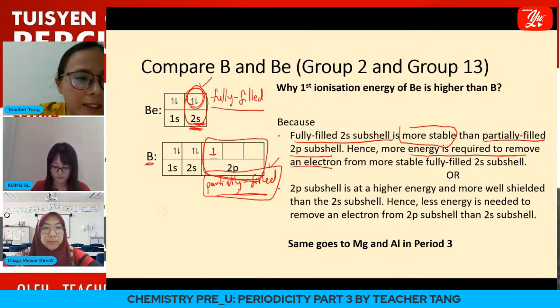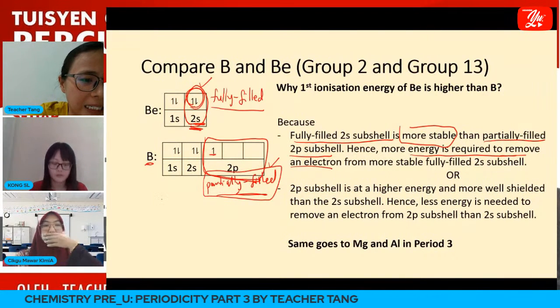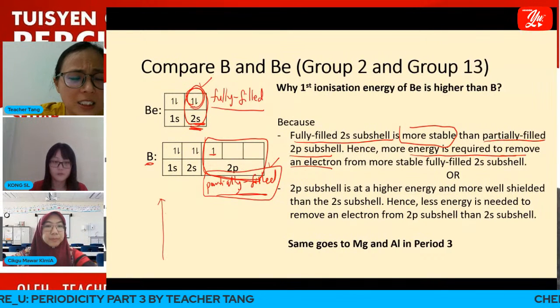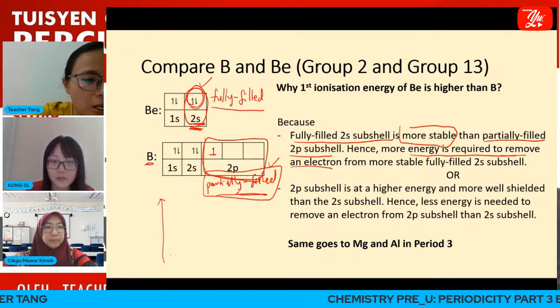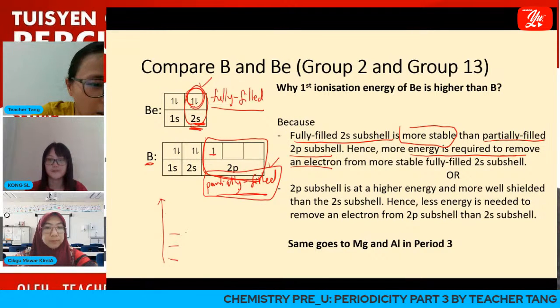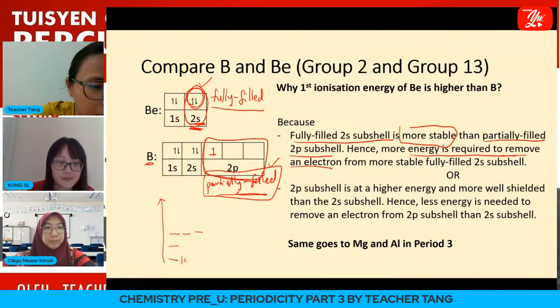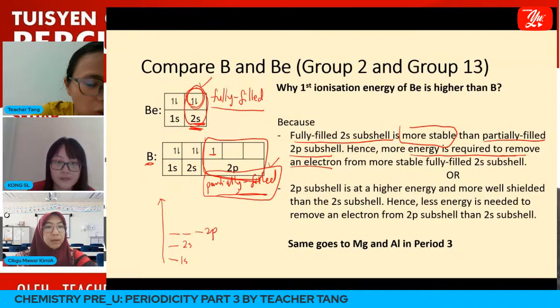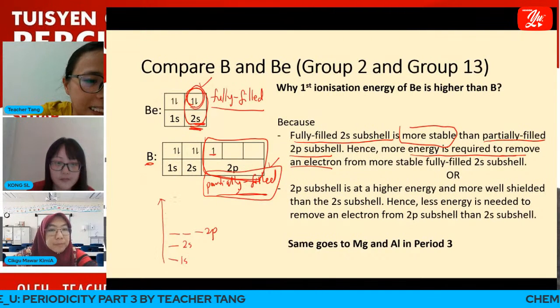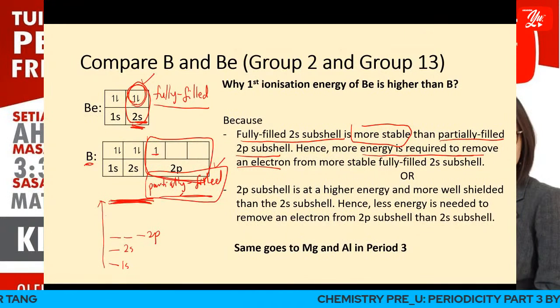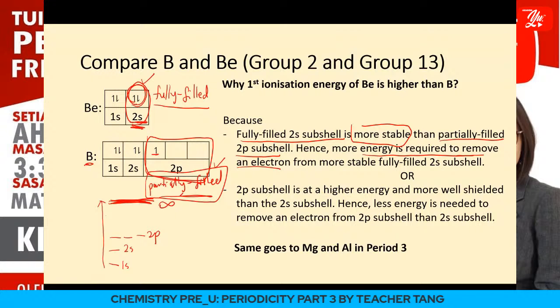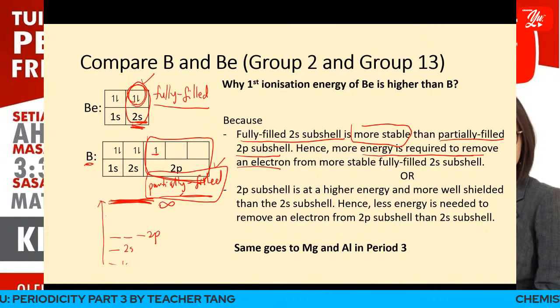So remember, we are talking about ionization energy. Ionization energy means that we want to remove an electron. Let me draw quickly. To remove an electron, basically, we want to move the electron to infinity. So we look at boron.